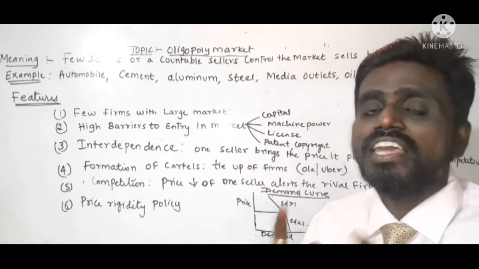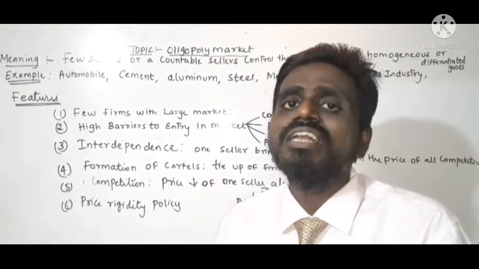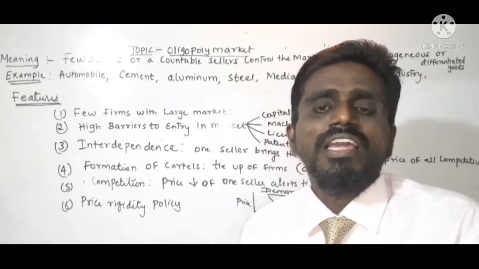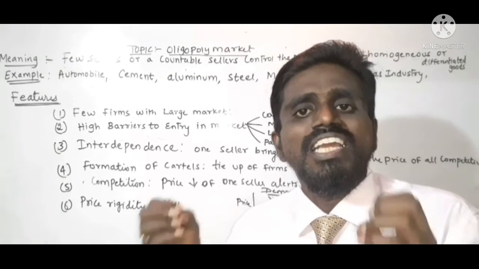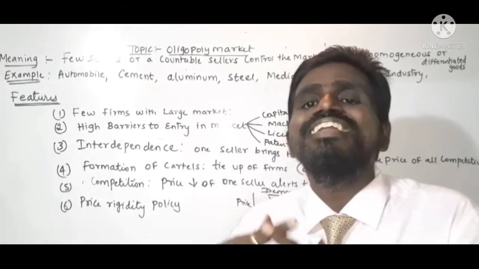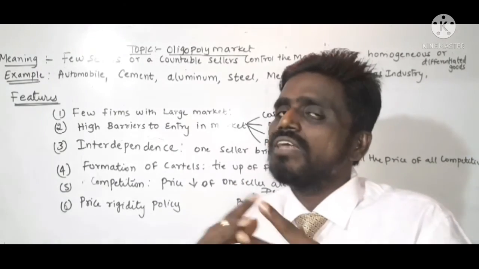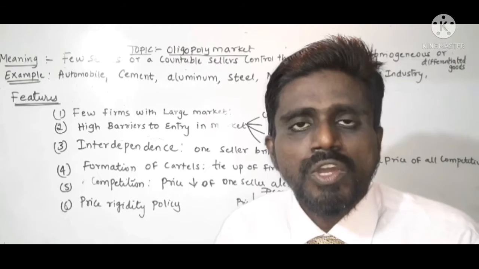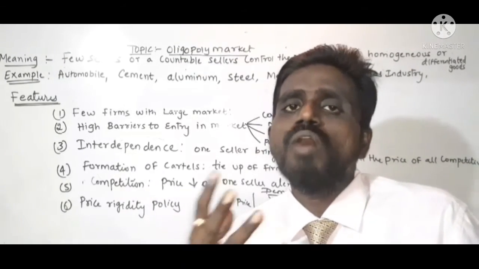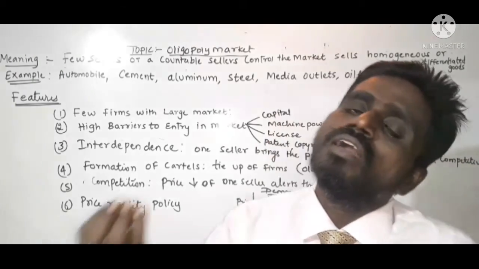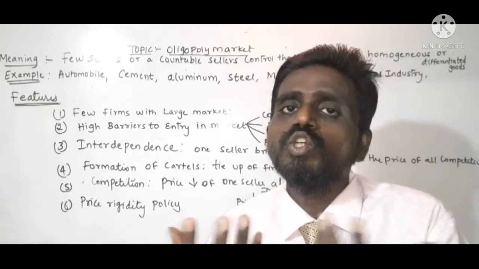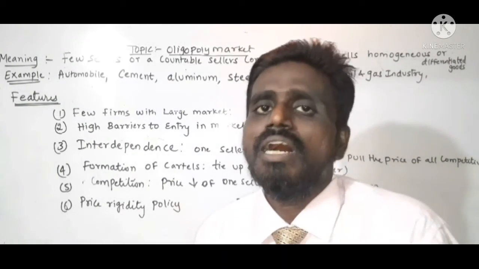That means each and every rival firm will be alert. Each firm watches every other firm's action. Understood? They are closely interdependent. Since the firms are few, a small move by one firm will alert the other firms also. That means there is huge competition among themselves.